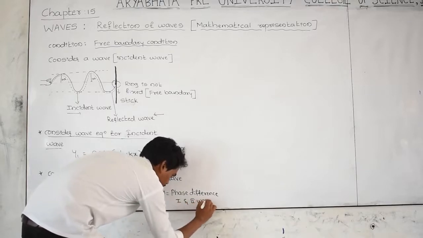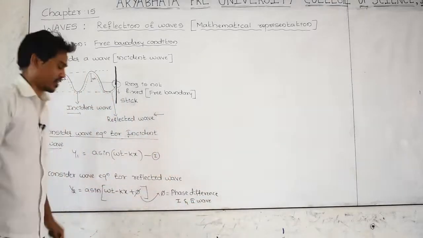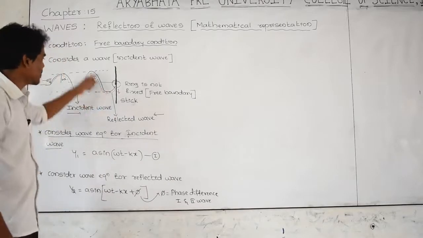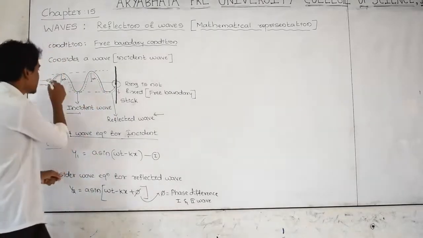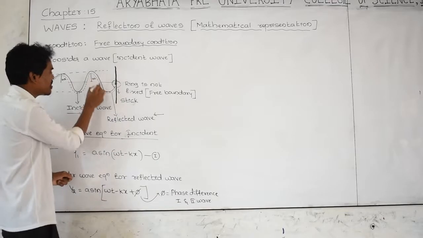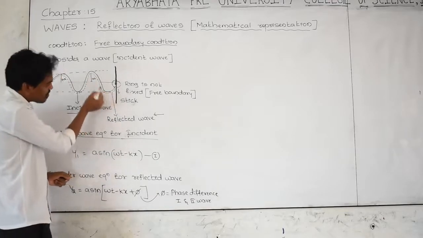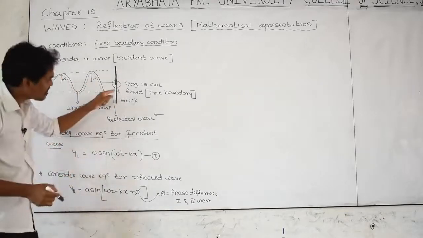That's all; I have considered an extra term phi. Is there any phase difference between the first wave and the second wave? What is the first wave? This wave, the incident wave. What is the second wave? This dotted wave, the wave reflecting back.